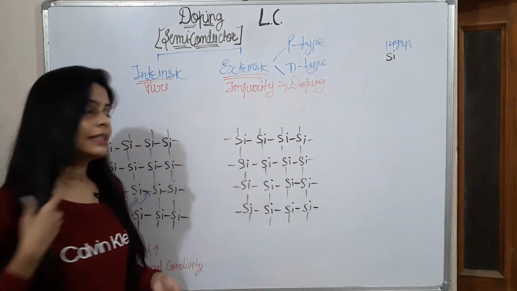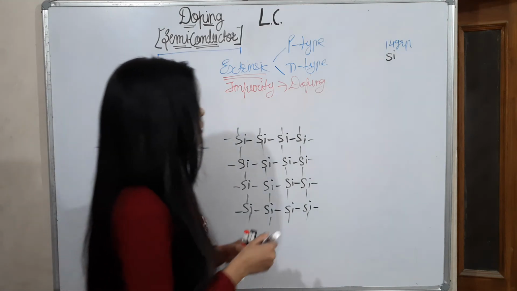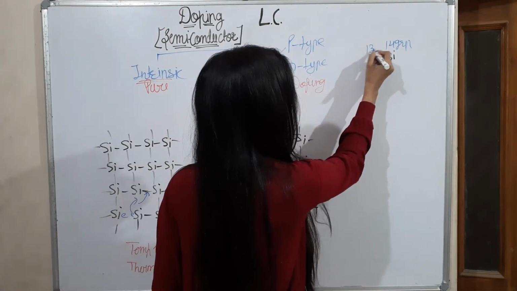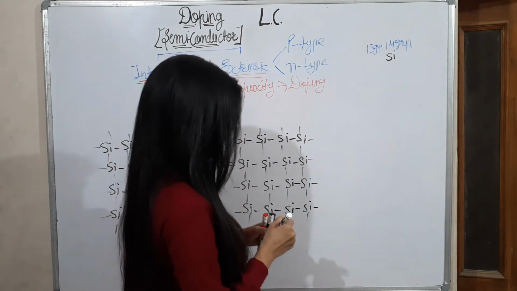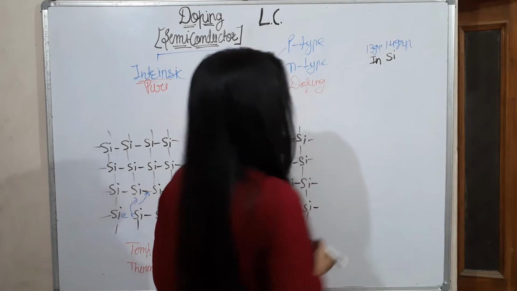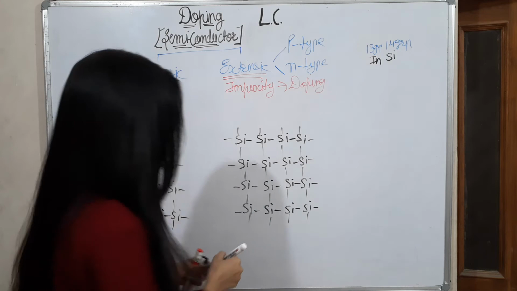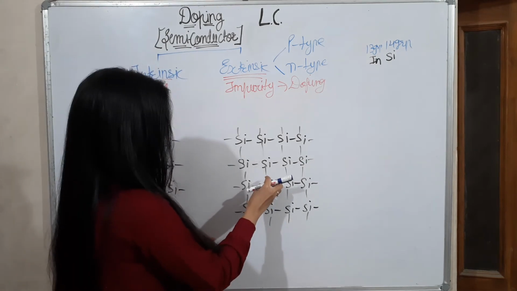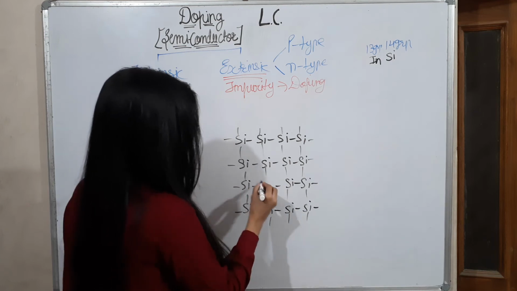It means we are doing doping here, adding impurity. So which kind of impurity? First of all we are adding a 13th group member, which I am taking here as indium, shown in blue color. I have removed the silicon from here, and now I am adding indium.